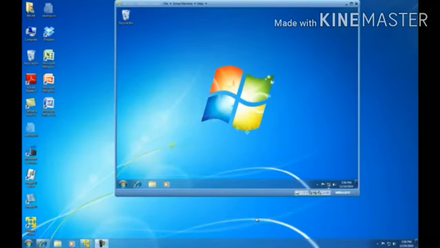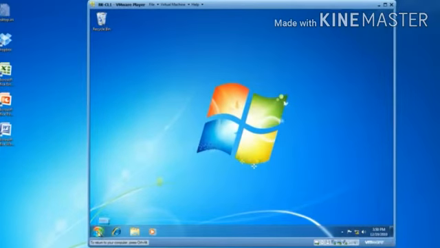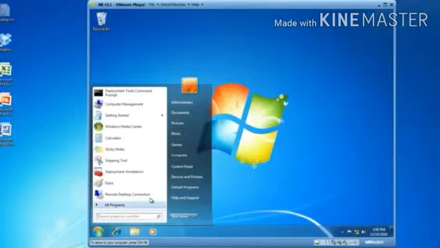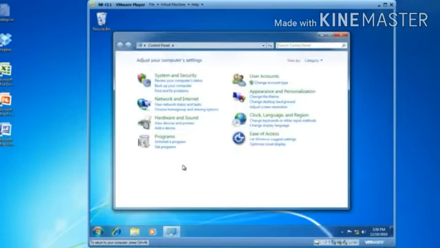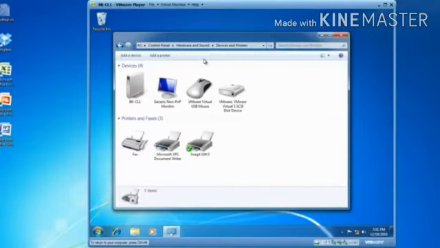To install a printer in your computer, first of all, click on the Start button in your computer and then left click on the Control Panel. From the Control Panel, select Hardware and Sound. Then select Devices and Printers and left click on it.